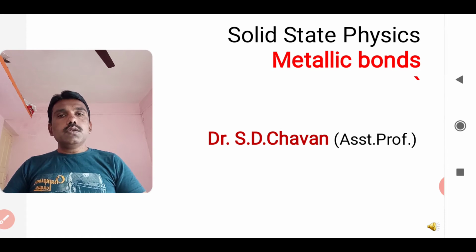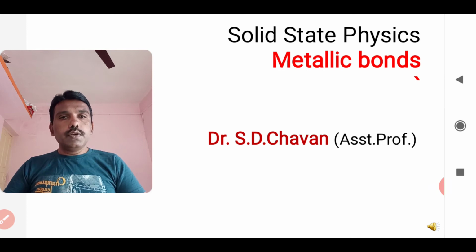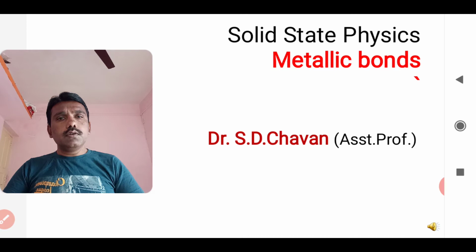The second one is the covalent bond, which is formed due to the sharing of electrons in the outermost shells. When these bonds are formed, whatever deficiency of one electron there is in the outermost shell, it is shared with another atom or molecule, and that forms a pair.